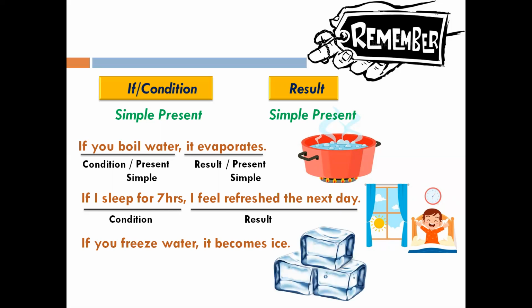If you freeze water, it becomes ice. Here, if you freeze water is a condition and it becomes ice is the result. So here again, we have made use of the first form of verb, freeze. So it is simple present tense form. And here also we have used becomes. Become is the first form of verb. So here also in the result part we are using the first form of verb or simple present tense.